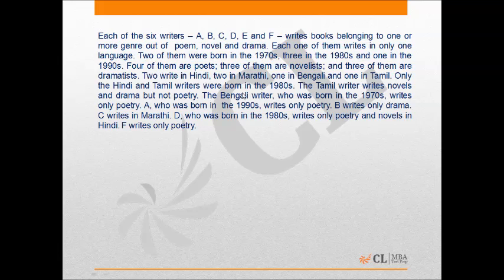We can put this question in round 1 or round 2. It's given that there are 6 friends A, B, C, D, E, F who write books belonging to one or more genres out of poem, novel and drama. Each of them writes only in one language. 2 of them were born in 70s. If I just put the points here, 2 of them born in 70s, 3 in 80s and 1 in 90s.